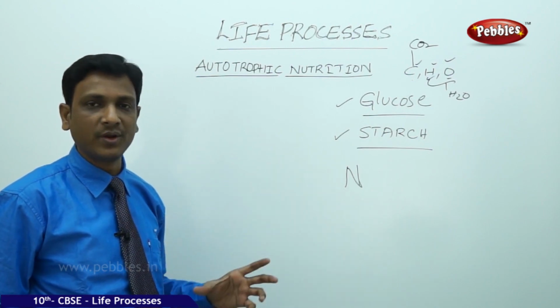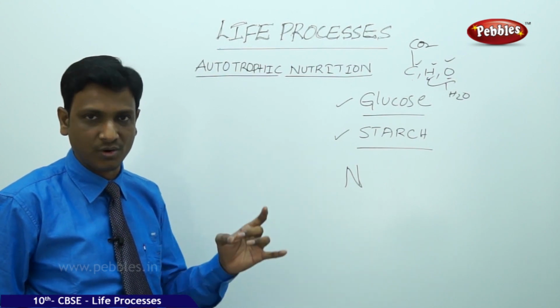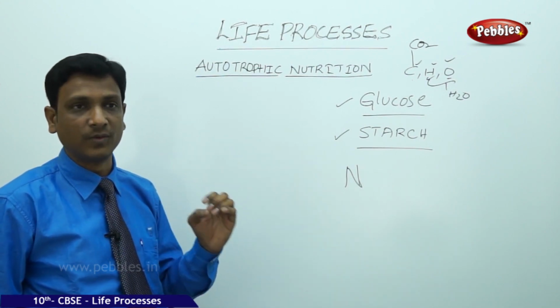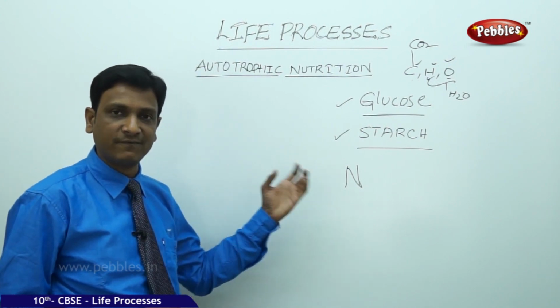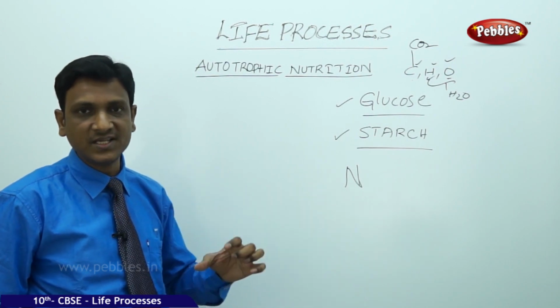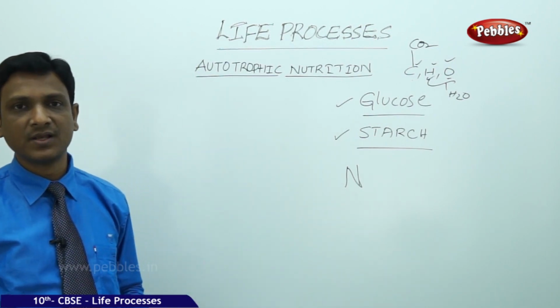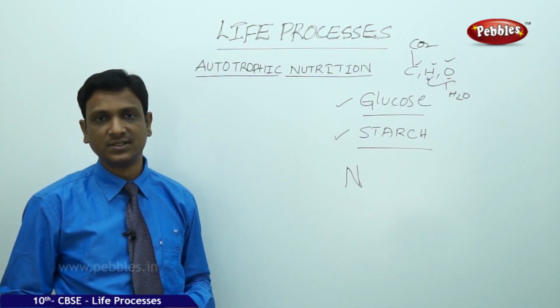The plants also get nitrogen, phosphorus, sulfur, zinc and other mineral salts, which are required for the formation of new molecules like proteins, amino acids, vitamins and different materials to make their new cells. For growth, they get all these minerals from the soil. So soil is the source of all these minerals for the plants.